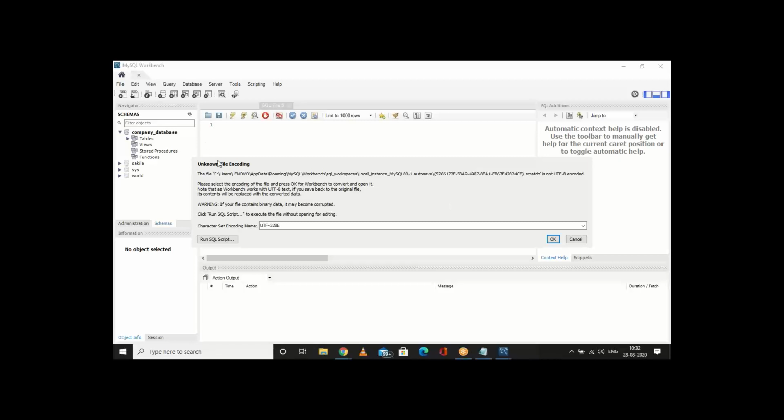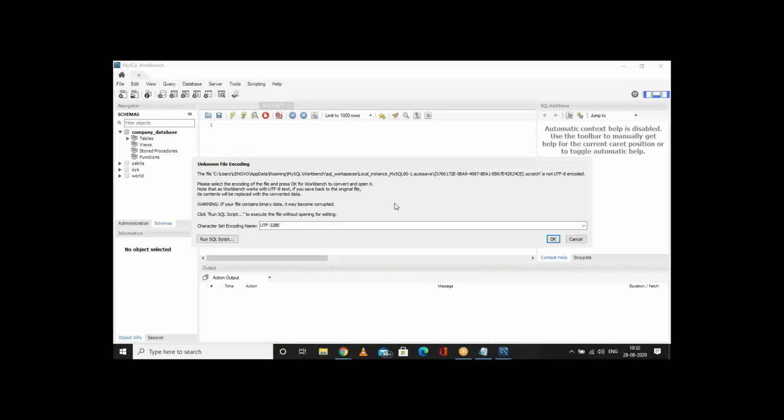Yes, sir. This is the error. It is showing unknown file encoding run script. I don't know what it is. Where did you get this from? What were you running? I don't know, sir. I just opened my SQL workbench and this happens.